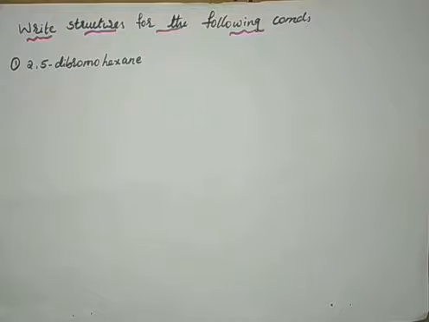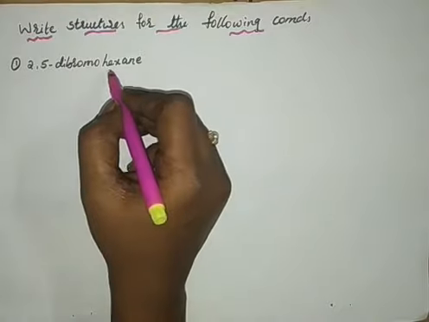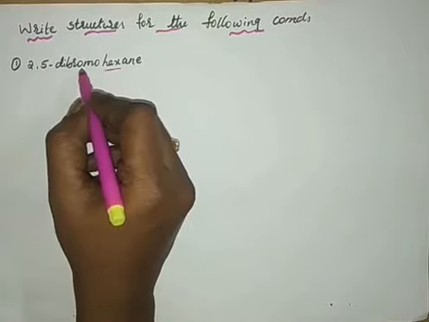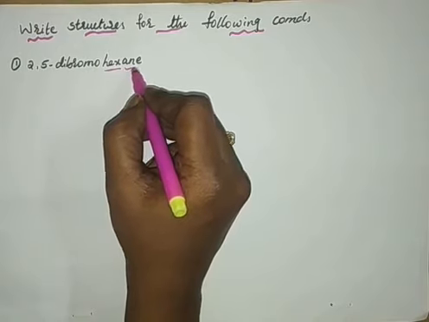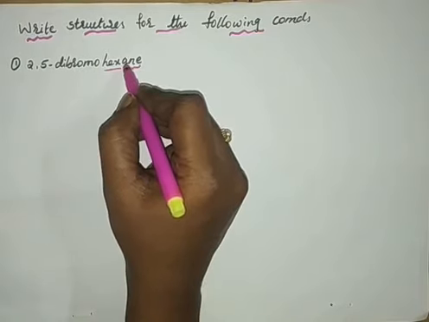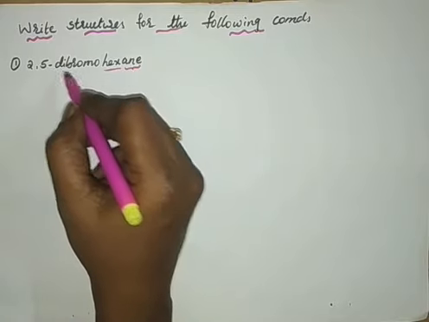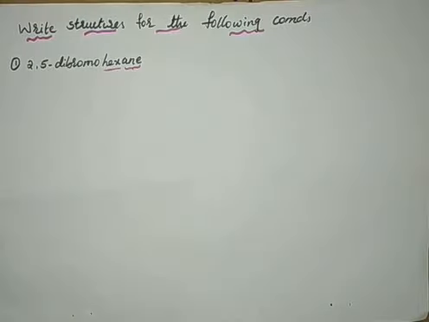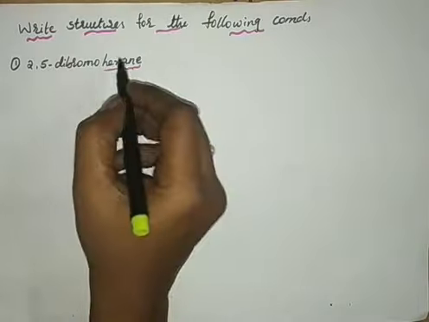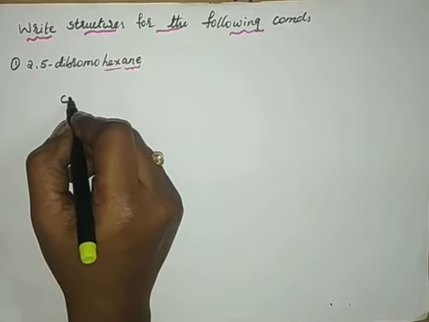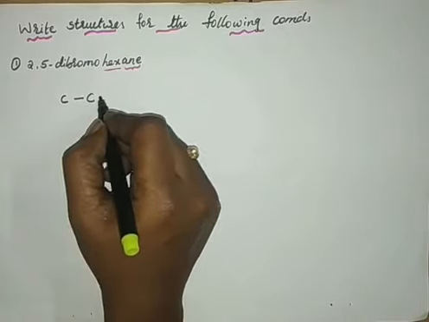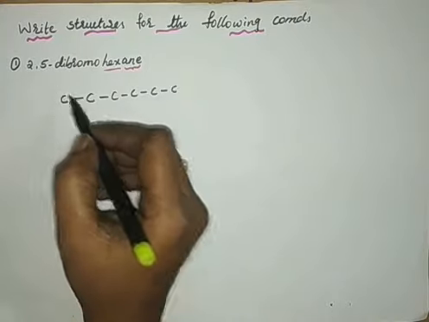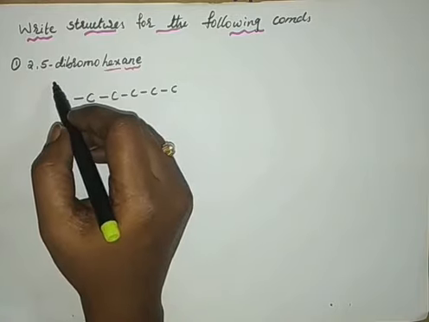First, for writing the structure, you have to see what is the prefix. This is my prefix, this is the substituents, and this is the suffix. Ane is the suffix. Ane indicates that this compound contains all single bonds. Hex indicates that there are 6 carbon atoms in this compound, right? So 6 carbon atoms first we have to write. Then only we can arrange the number of hydrogen atoms.